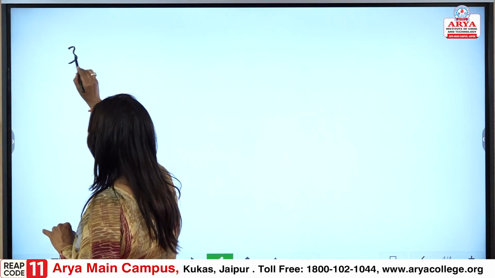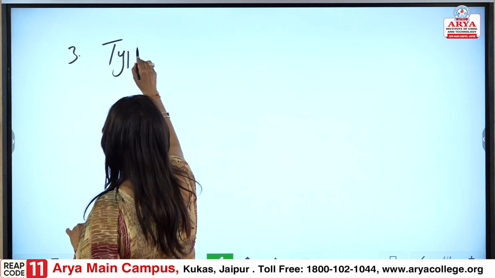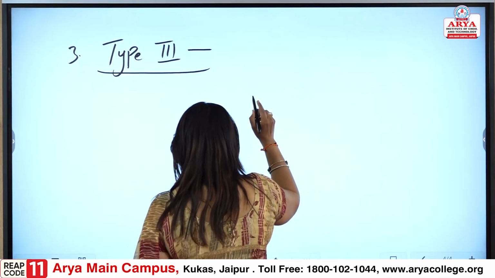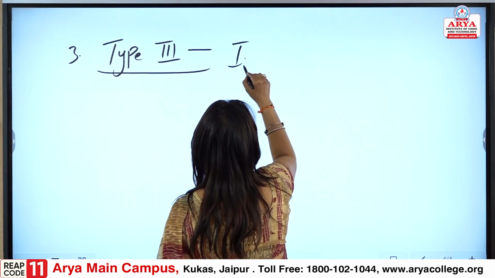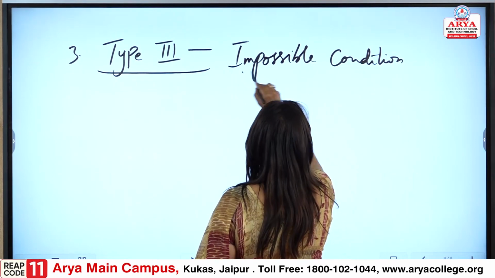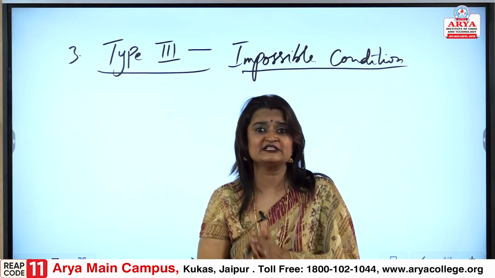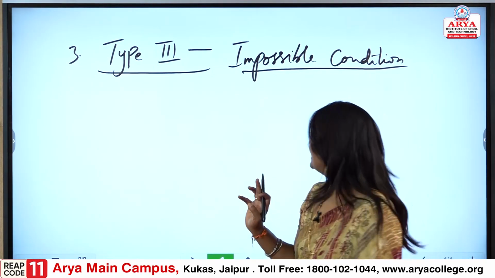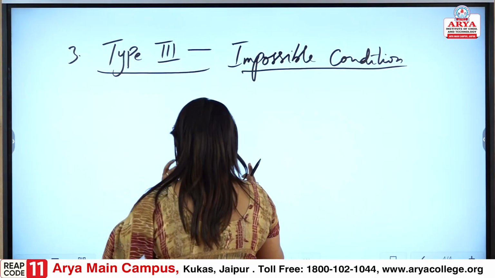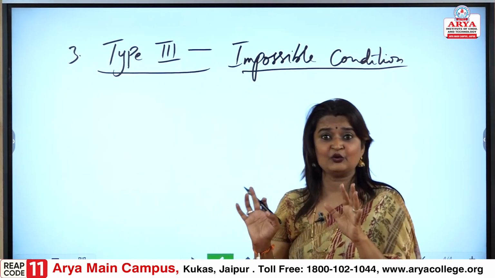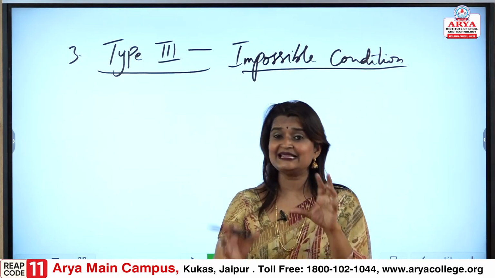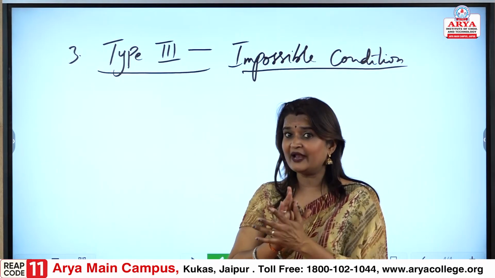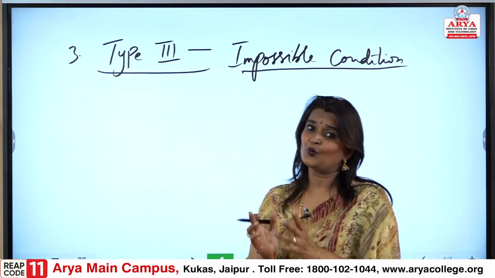Now, let us talk about type 3. When we are talking about type 3, it is an impossible condition. It is an impossible condition that we need to take care of. This is one important point that we will remember. Like we said, the tense pair is different in all the 3 types. So, now let us understand what it is.